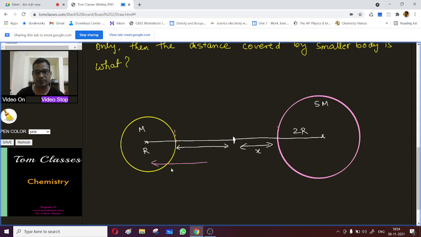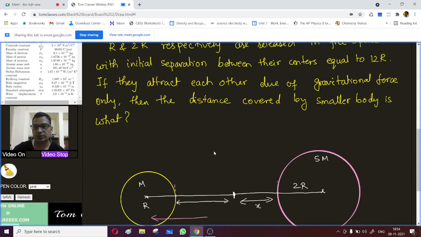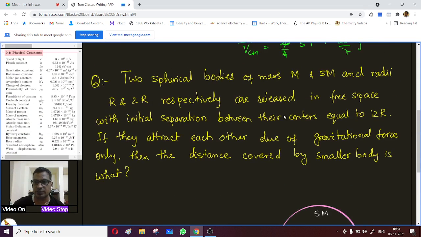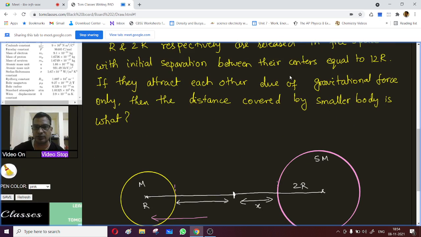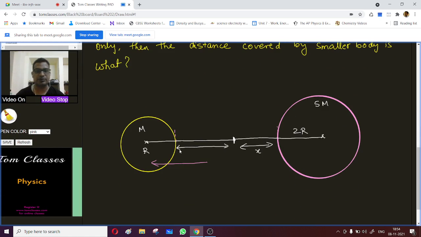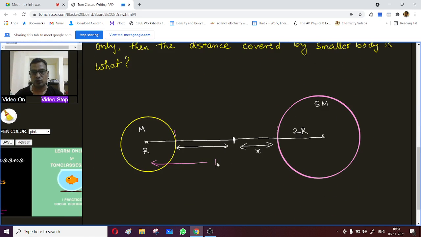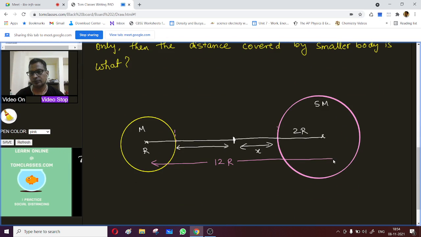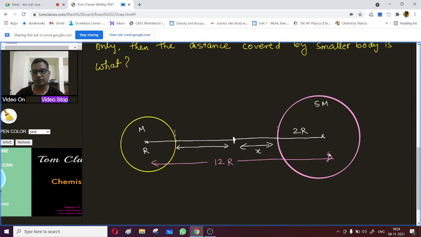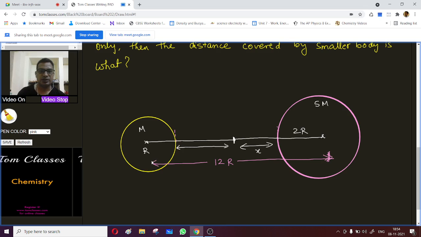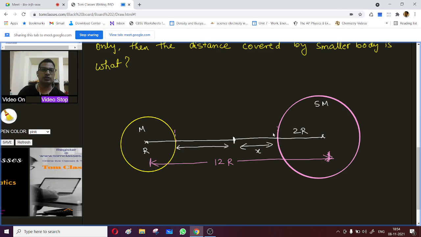Their centers are separated by a distance of 12r, the initial separation between their centers. Now you have to see that these bodies are in free space, and these bodies are released.